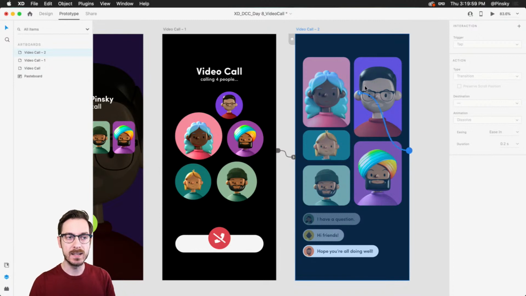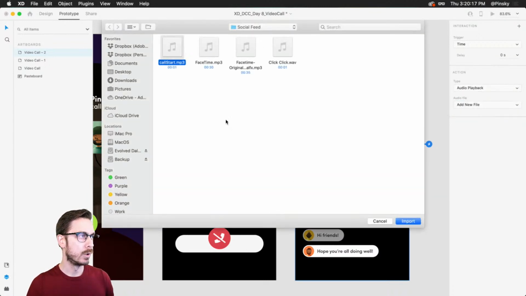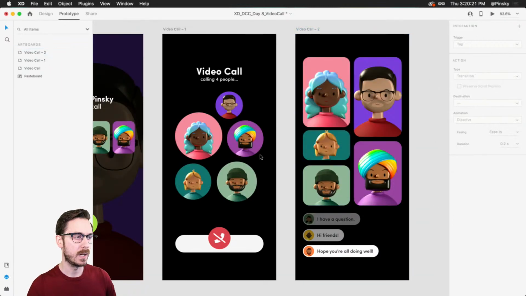So instead of dragging this handle somewhere, because there's nowhere else to drag it, we're simply going to click on it. And we're going to set another time trigger, but we don't want any delay on this one. So type in 00, and then we don't want auto animate, because again, nothing's going to happen. We do want an audio playback. We're going to choose another file, and it's going to be this call start file, this MP3, and we're going to import. There we go.